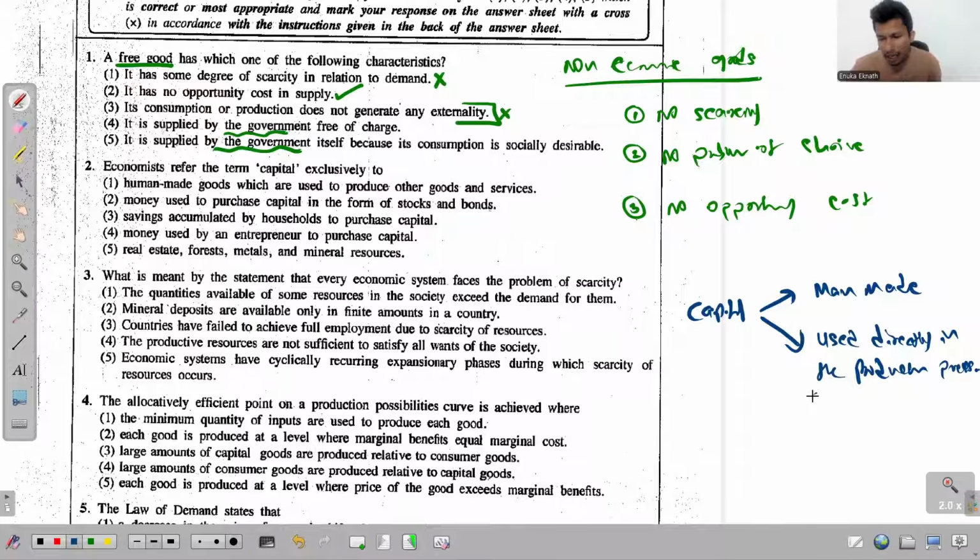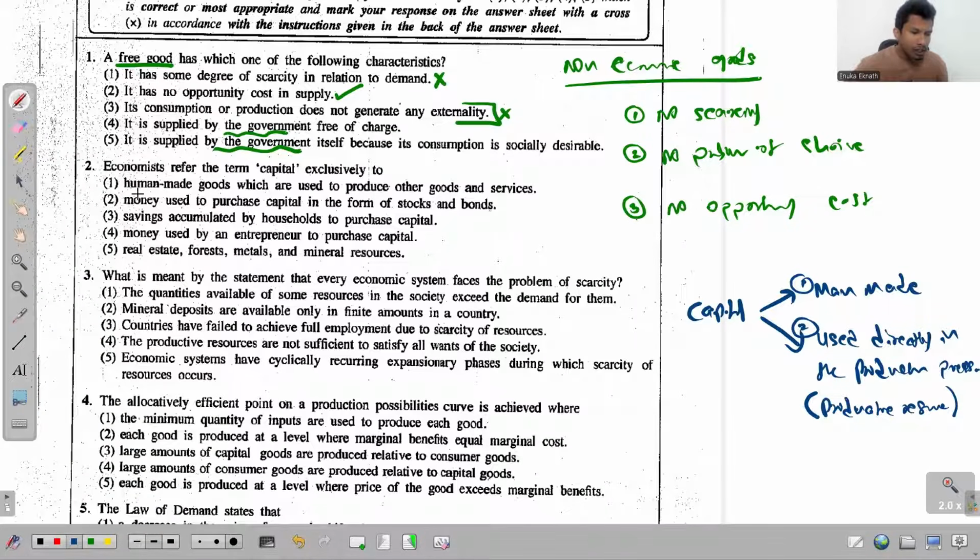If not, that same idea we can just recognize as being a productive resource, right? This has to be a productive resource. So when I say productive resource, it simply means the ability of using directly in the production process. So if these two qualities are there in the given resource, you can classify that as a part of capital.